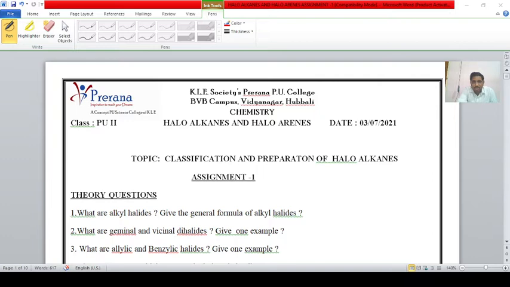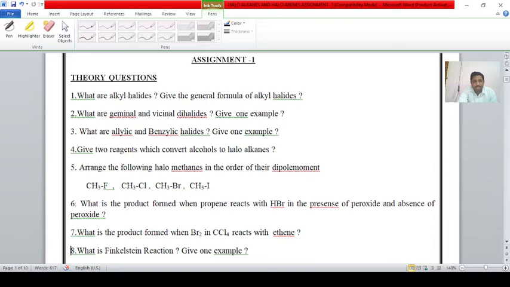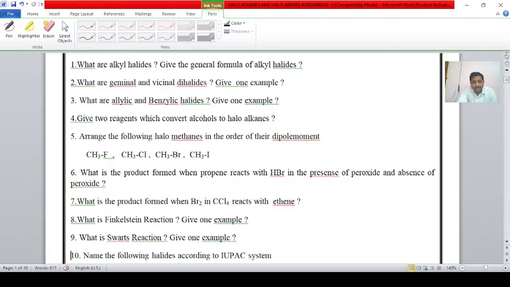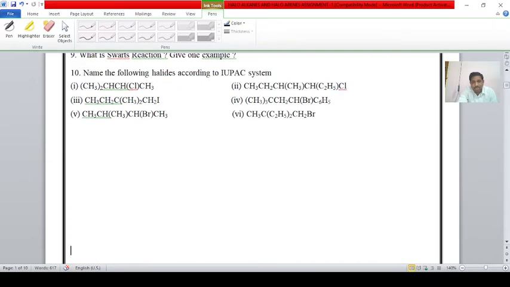See students, here are some theory questions from the haloalkanes and haloarenes chapter. On Saturday we are sending this assignment, dated 3/7/21. Assignment 1 theory questions: What are alkyl halides? General formula of alkyl halides. What are geminal and vicinal dihalides? Give examples. Allylic and benzylic halides, give examples. Like this, nearly 10 questions are there, and you have to collect the answers.